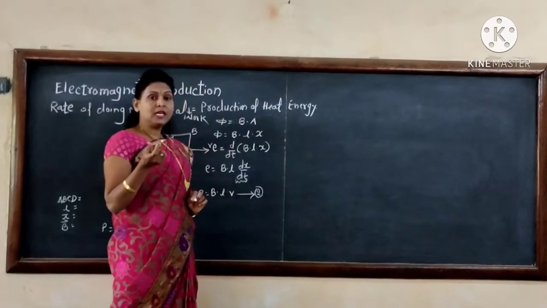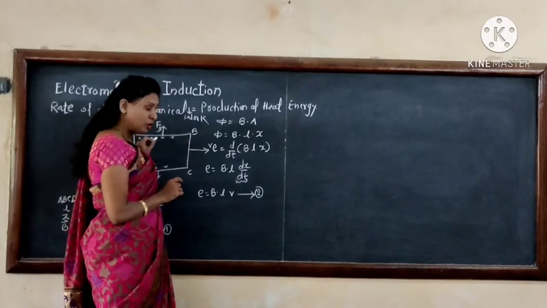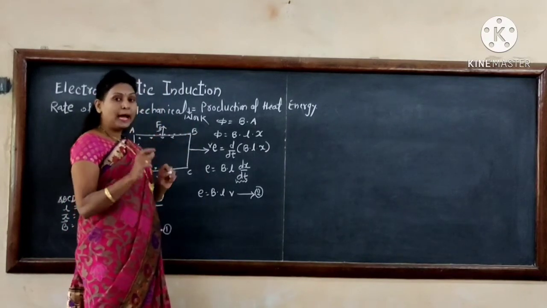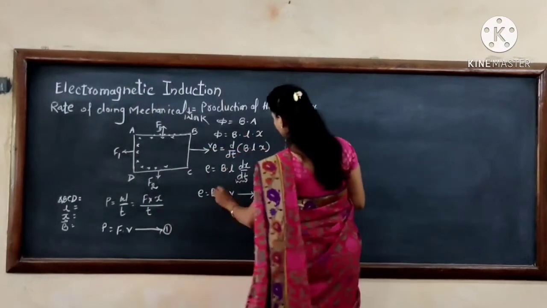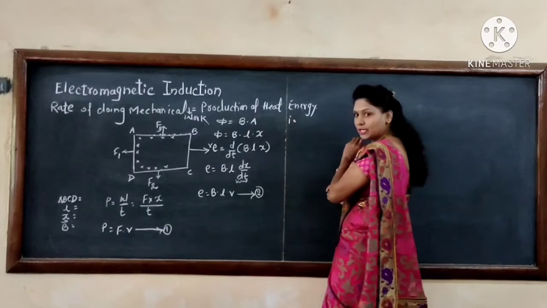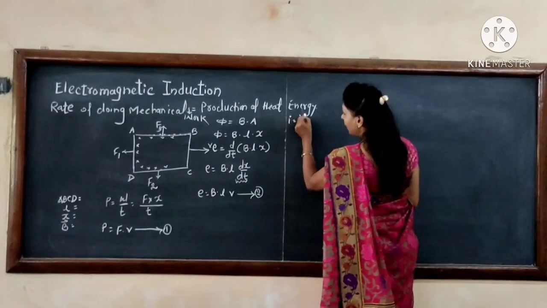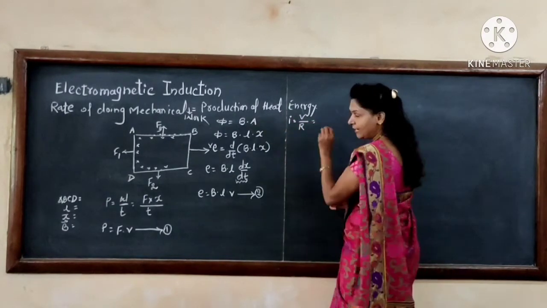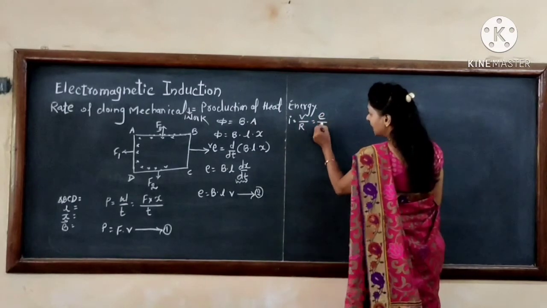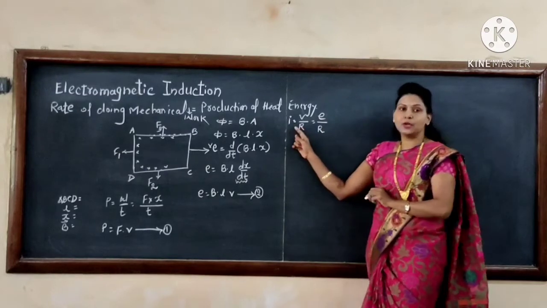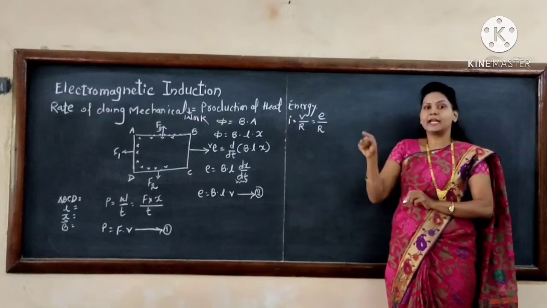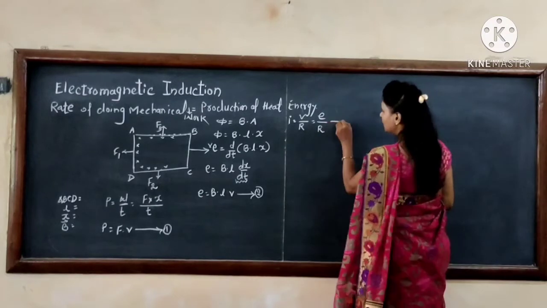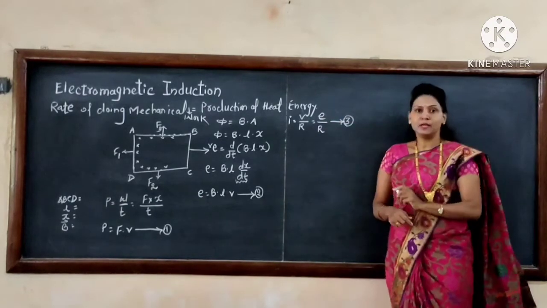Now as the EMF is induced in this rectangular coil, it circulates a current in the rectangular loop, given by I equal to V divided by R. This is the basic Ohm's law formula, but in electromagnetism V is taken as E, so the current is I equal to E divided by R. Suppose this is equation number 3.